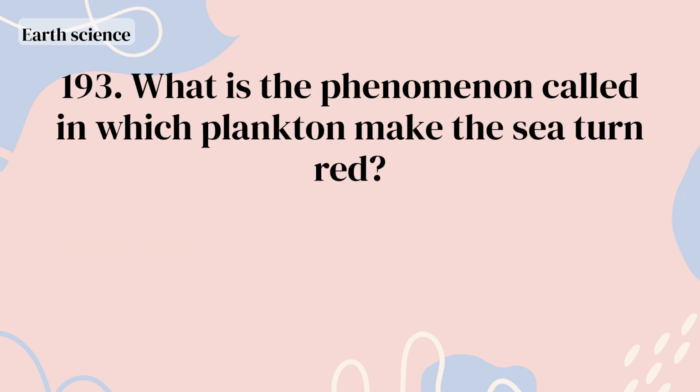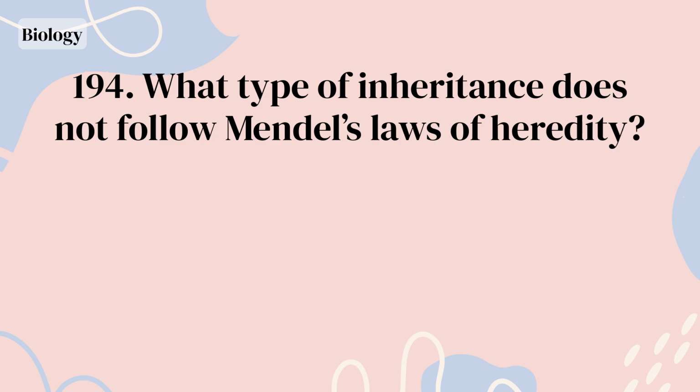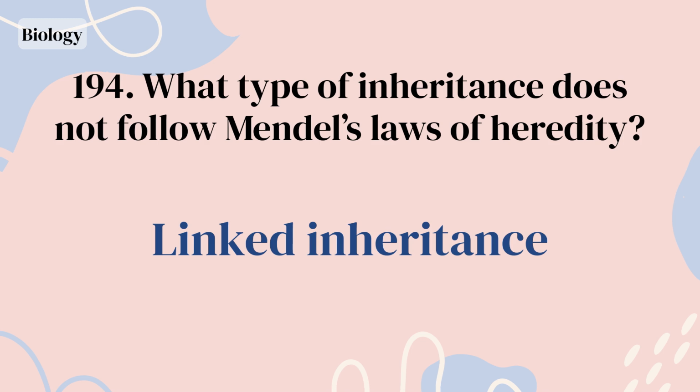What is the phenomenon called in which plankton make the sea turn red? Red tide. What type of inheritance does not follow Mendel's laws of heredity? Linked inheritance.